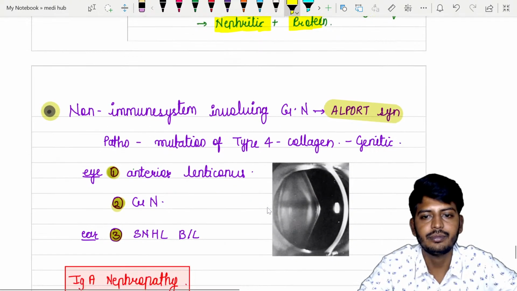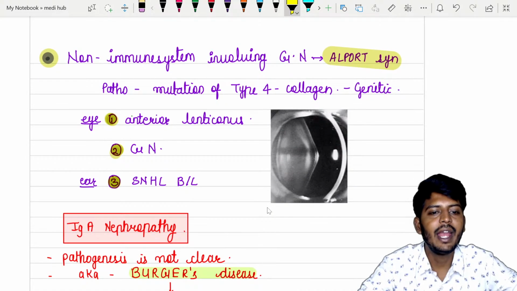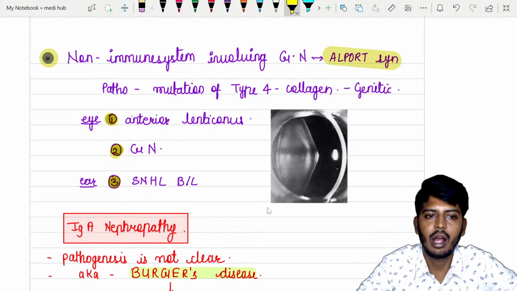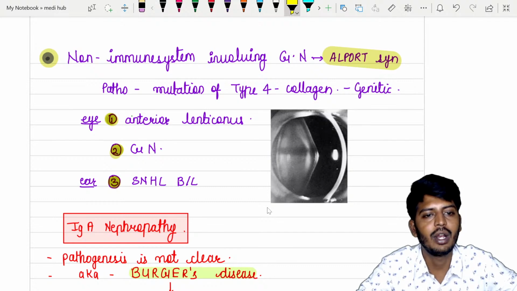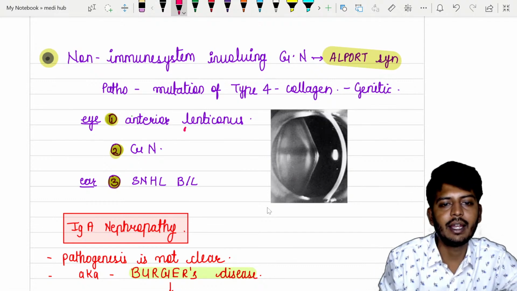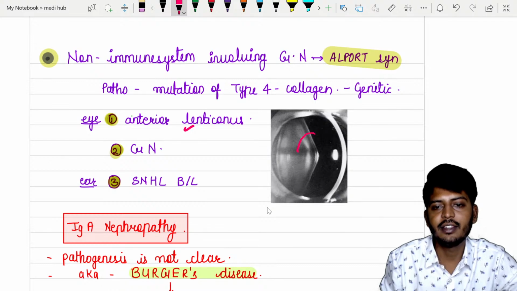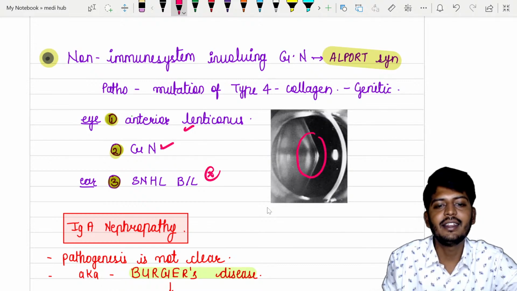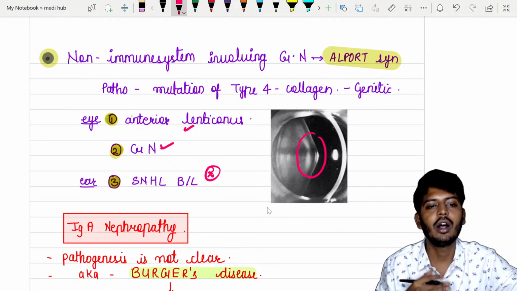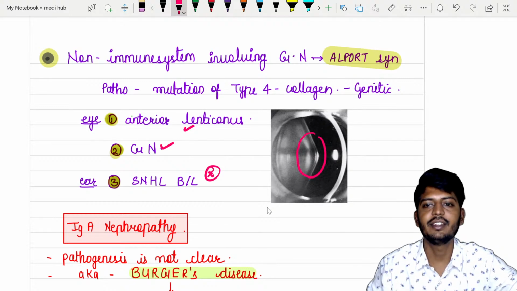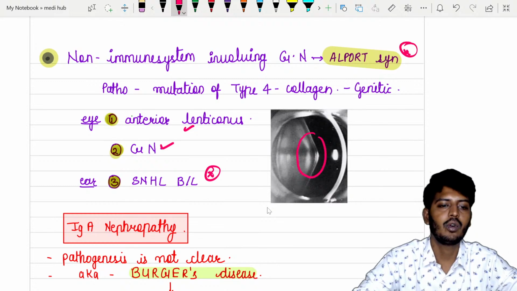Okay, so we have one of the most important non-immune system involving glomerulonephritis, your Alport syndrome, that is due to type 4 collagen defect. So in the Alport syndrome, you have this clinical feature. Remember, anterior lenticonus, so the lens is bending forward to the anterior side, glomerulonephritis and sensorineural hearing loss, and also there will be what is that? Hemoptysis can be seen in the children. So this is your Alport syndrome, type 4 collagen defect.